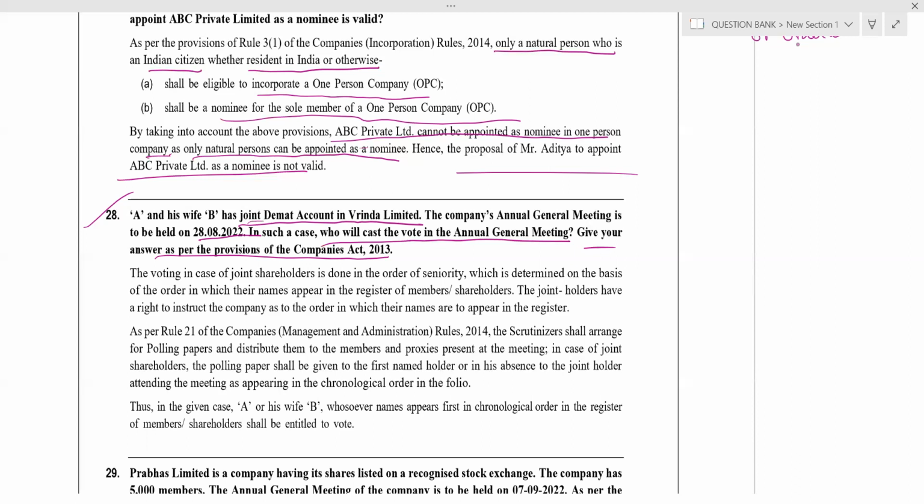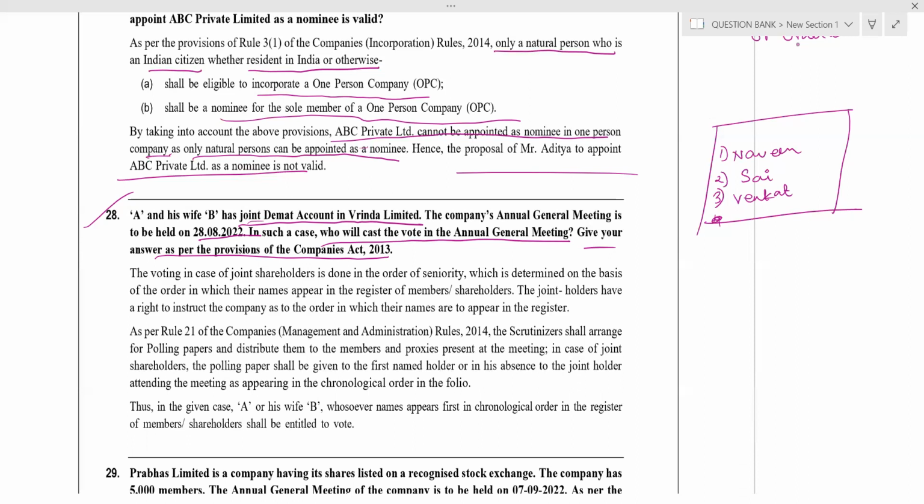Say for example, if this is the register in which the joint account is there. First, Naveen, my name is there. Second, Sai is there. Third, Venkat is there. Let's keep 3. So Naveen, Sai, Venkat.